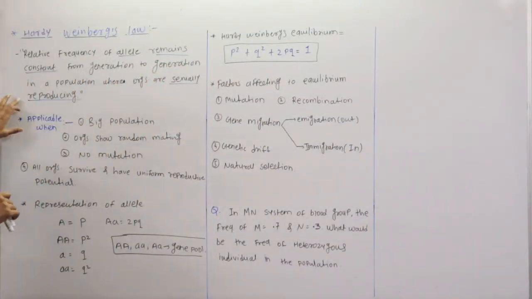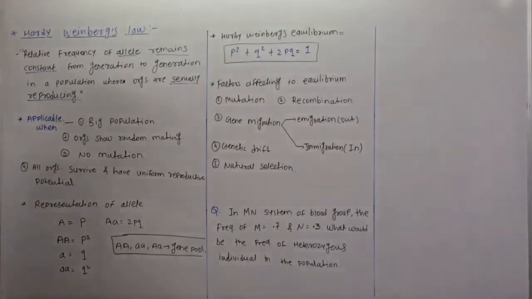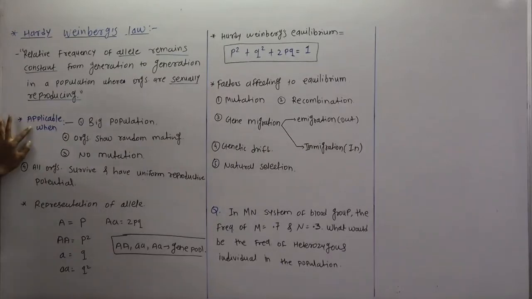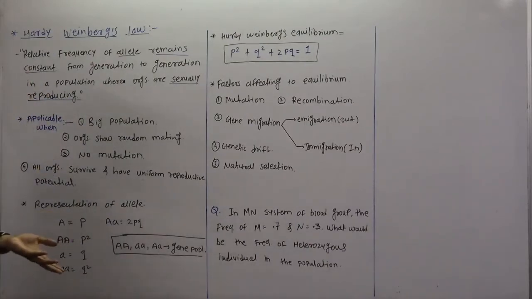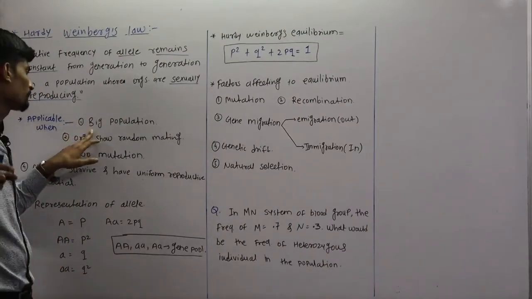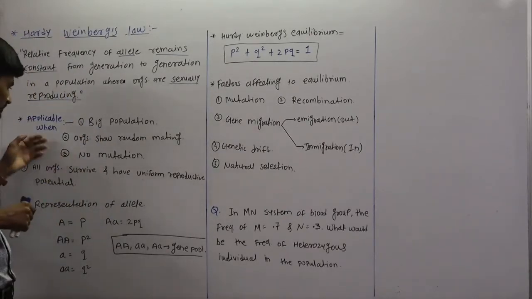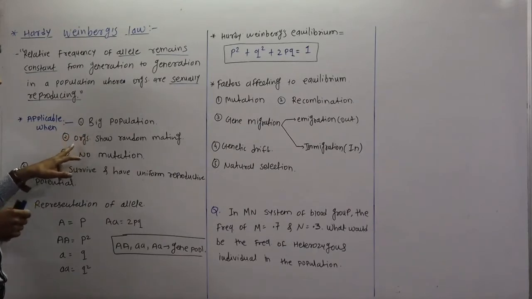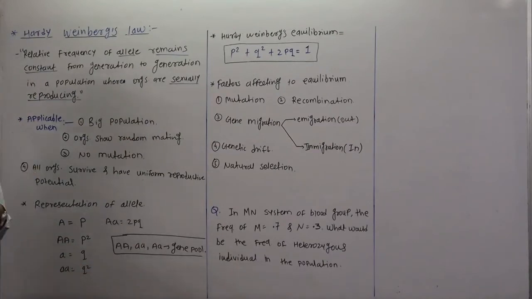Now this law is applicable when these conditions are followed by the population. It is applicable when the population is big. For a small population it is not applicable, because we will see that later. Then organisms show random mating. When organisms show random mating, then this law is applicable. So these are the conditions.